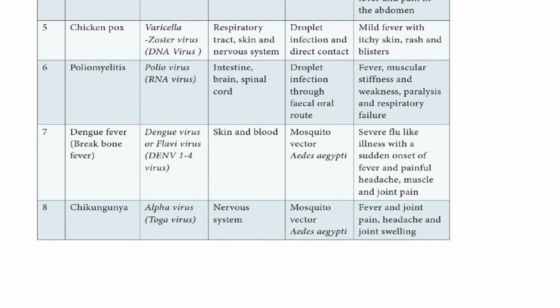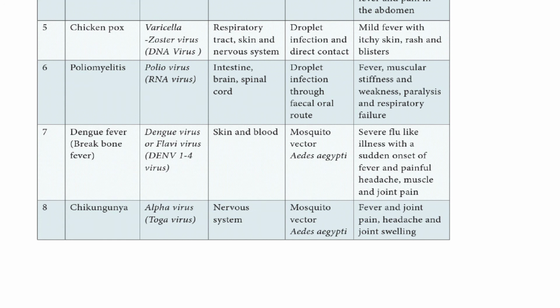It attacks the skin and the blood. The mode of transmission is through the mosquito vector Aedes aegypti. Symptoms: severe flu-like illness with a sudden onset of fever and painful headache, muscle and joint pain.